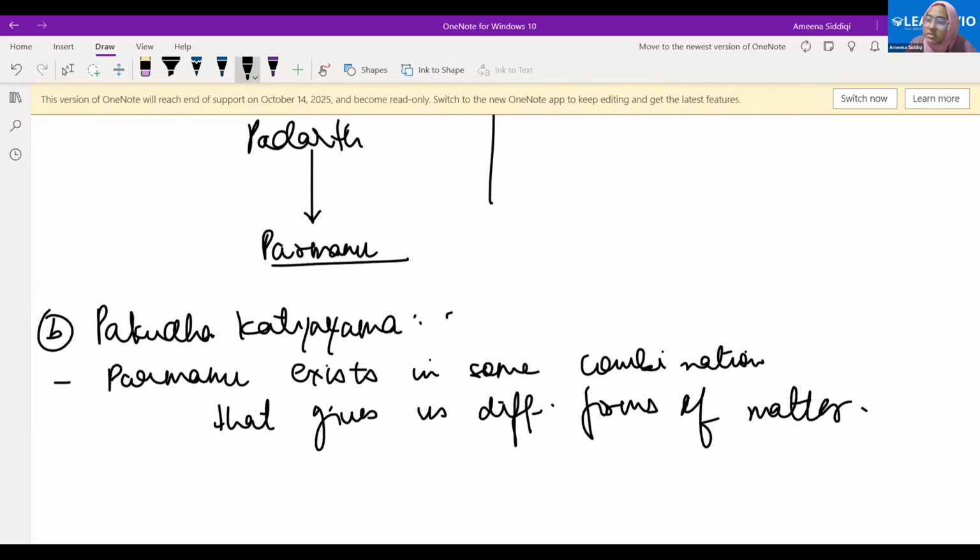So he agreed with whatever Maharishi Kannad said, and he said that those Parmanus are existing in some combination to give us different forms of matter. Is it okay? Clear? Any problem here?